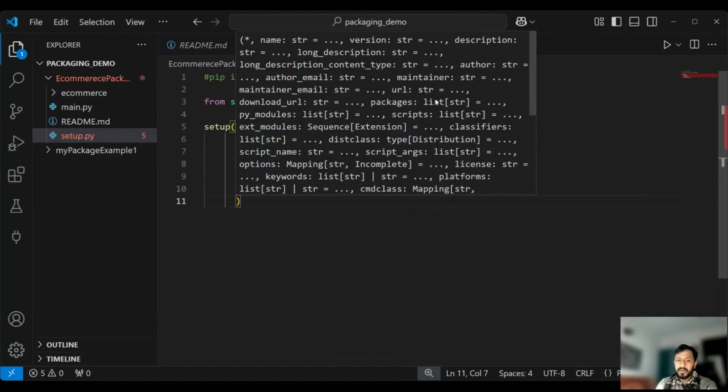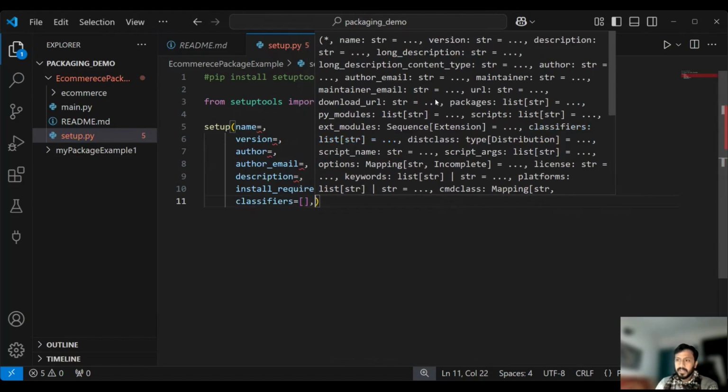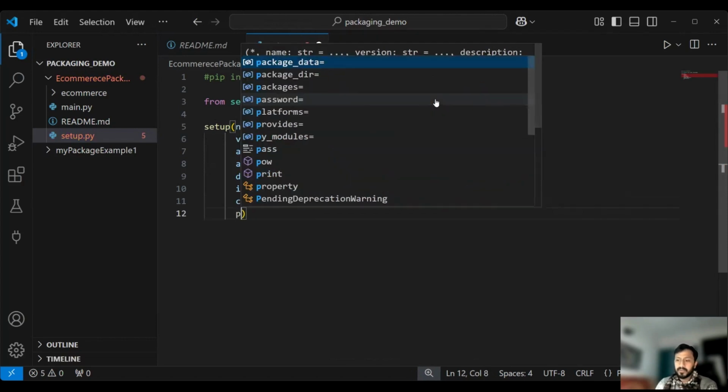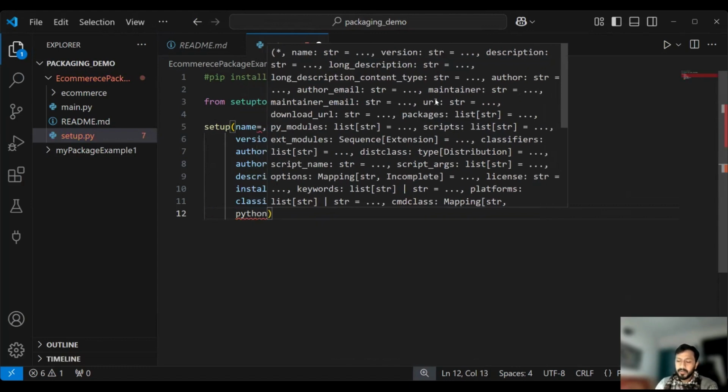Thereafter we need to define one more parameter called classifiers. Classifiers will define, for example, that this is an open source licensed project. We'll come to this later. Thereafter we need to define python_requires, what Python version this project requires. Suppose I mention greater than or equal to 3.6.